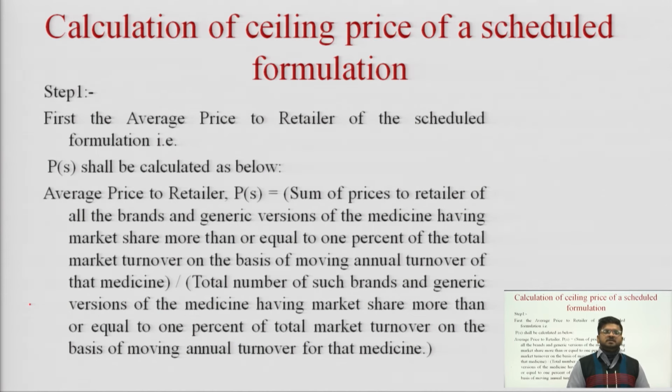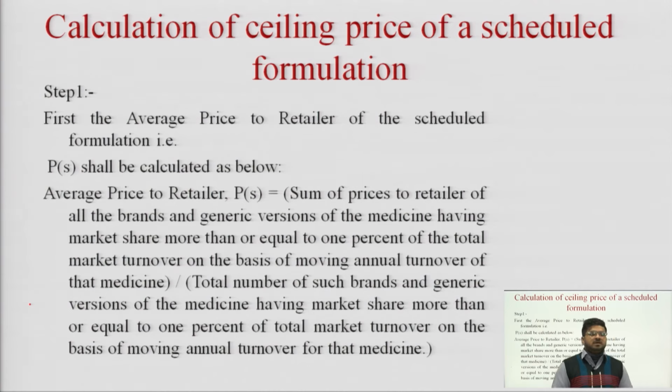We denote the average price by PS. So what is PS? It is the sum of price to retailer of all the brands and generic versions of the medicine having market share more than or equal to 1% of the total market turnover on the basis of moving annual turnover of that medicine, divided by the total number of such brands and generic versions of medicine having market share more than or equal to 1% of total market turnover on the basis of moving annual turnover for that medicine.